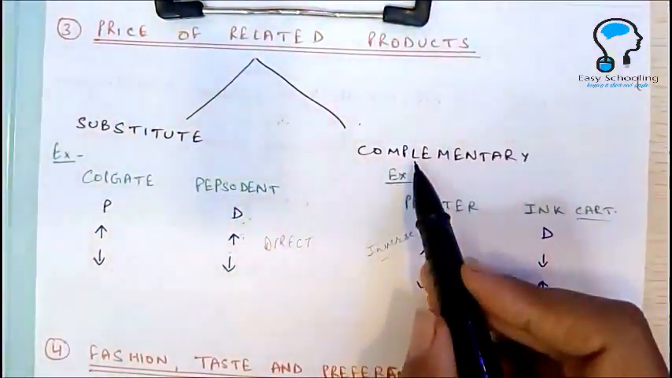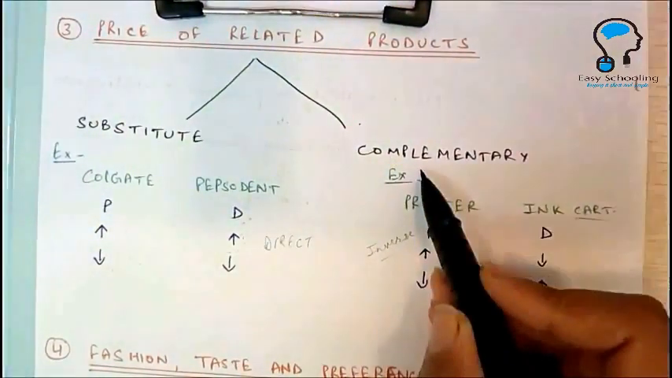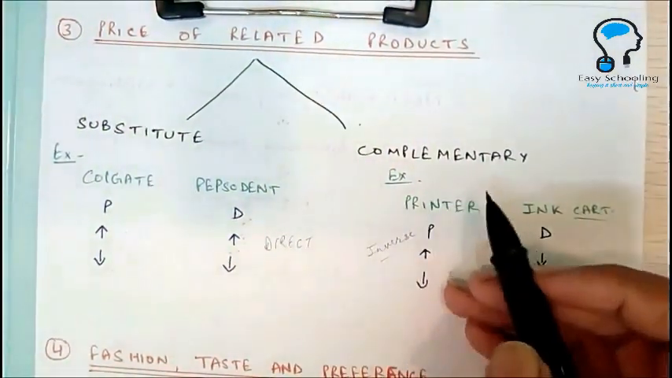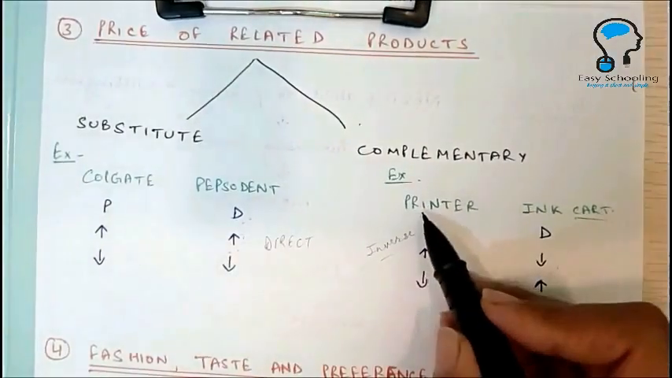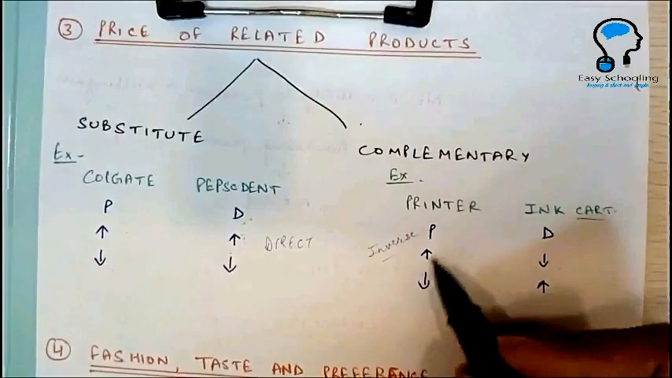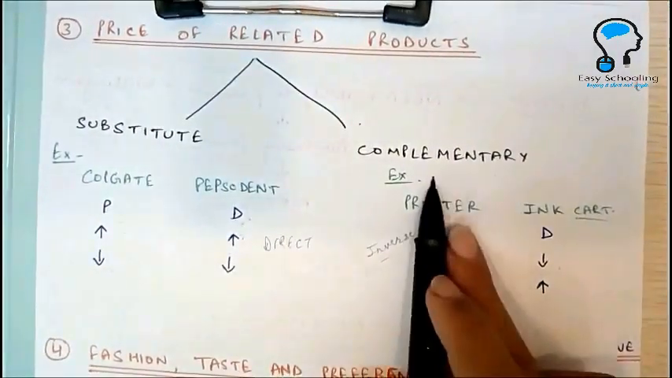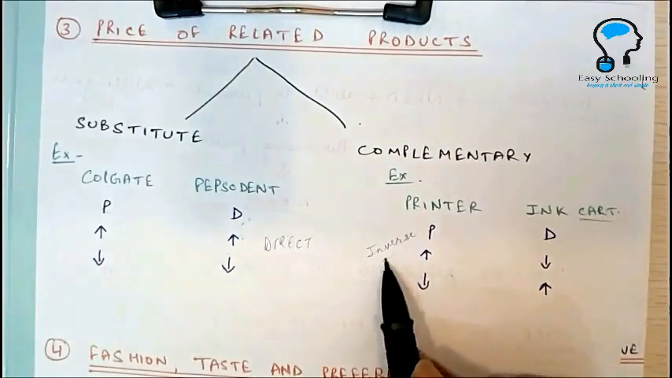Second type of goods under this heading is complementary goods. As the name suggests, these goods complete each other. They are used with each other. For example, you see printer and ink cartridges. Ink cartridges are used in the printer. Okay, so you see price and demand of complementary goods have an inverse relationship.